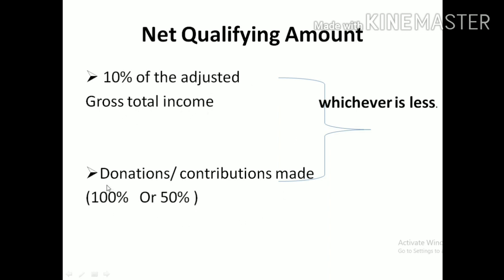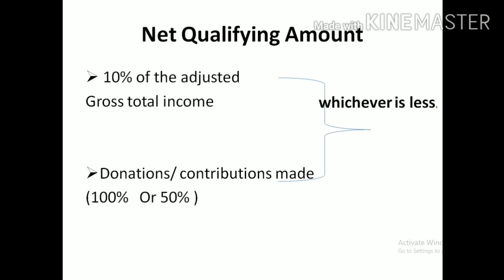That should be compared to the donation or contribution made, with the limit 100% or 50%, whichever is less. Nothing but the amount of 10% adjusted gross total income should be compared with the actual donation, how much you donated.